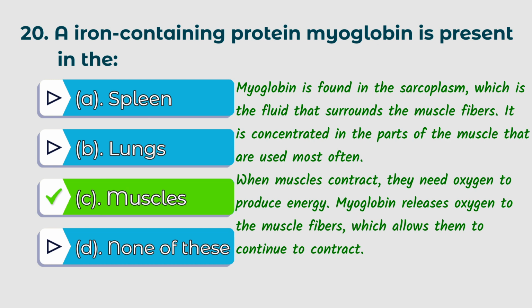When muscles contract, they need oxygen to produce energy. Myoglobin releases oxygen to the muscle fibers, which allows them to continue to contract.